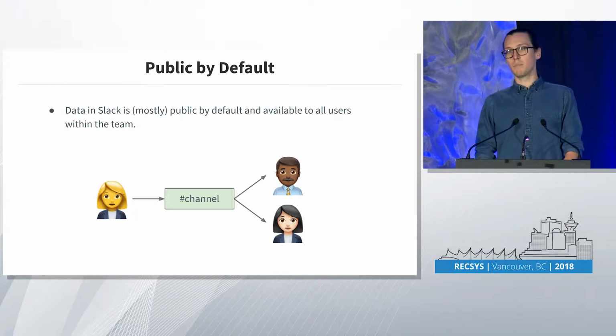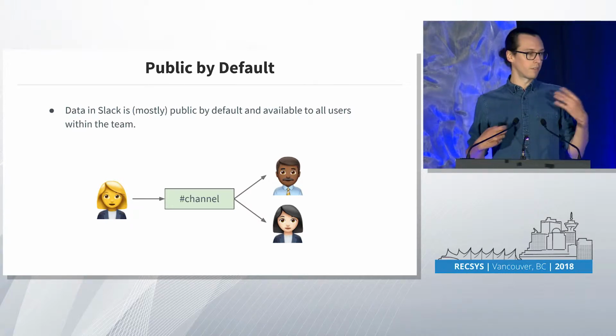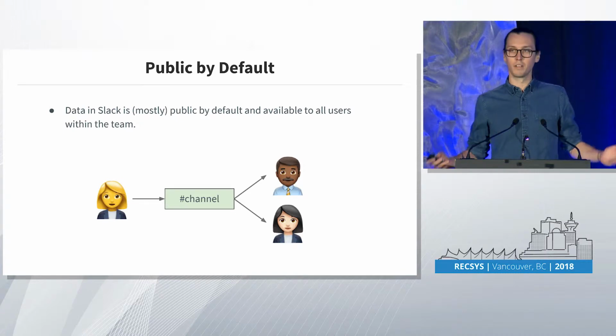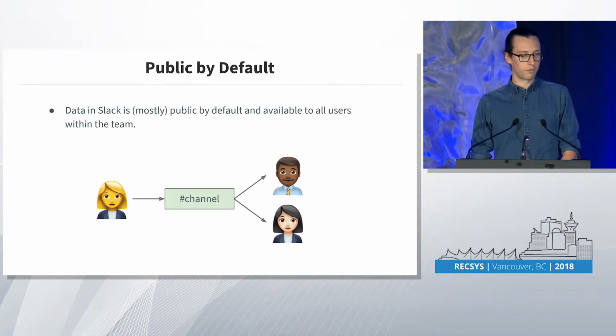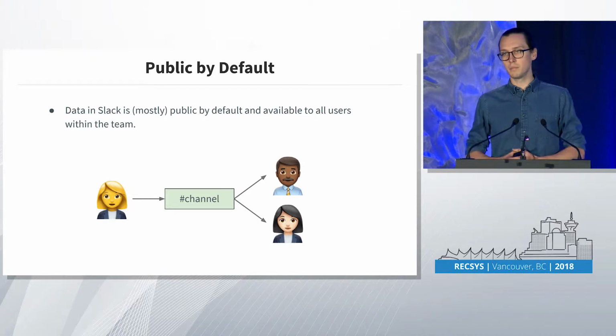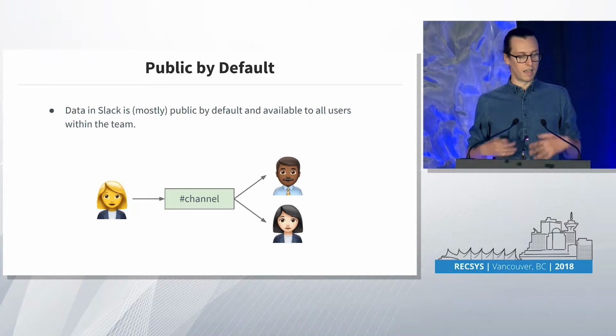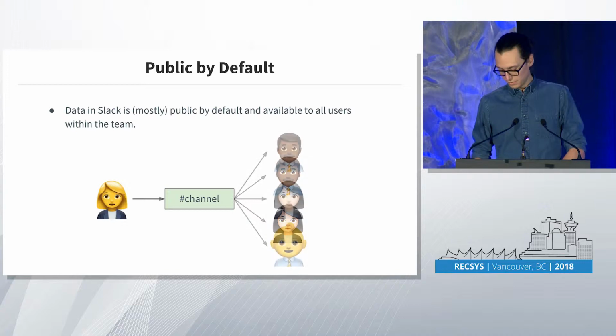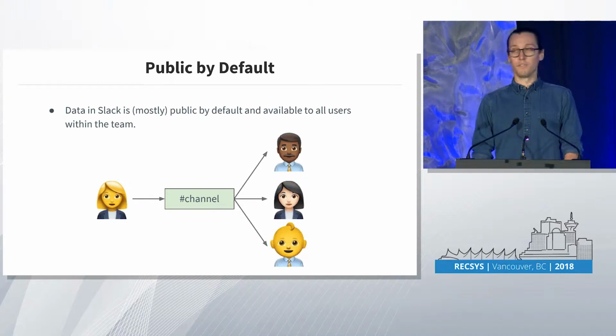Well, as opposed to email, when you write an email, you select a set of recipients, and the message only goes to these recipients. In Slack, most communication happens in public channels, and when you send a message to a public channel, that message is associated with the channel. And by virtue of being public, this channel is accessible to anyone else on the team. And so that means anyone on the team has access to the archive of all conversations that ever happened. This is true even of new users.